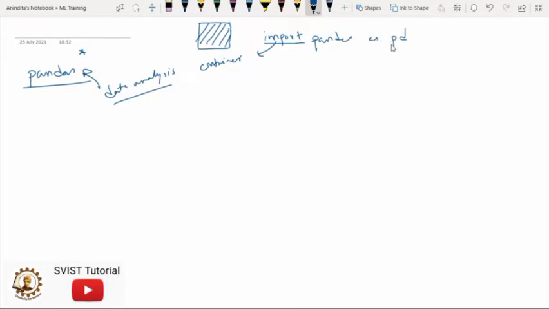So what is the meaning? The rule is, whenever we are importing any container, library or package, as pd means this pd is an alias. Instead of writing the long word pandas repeatedly in my code, it is better to write a short form.